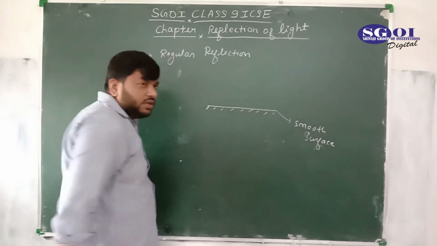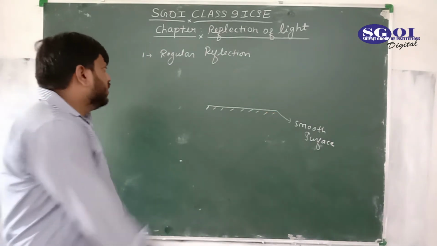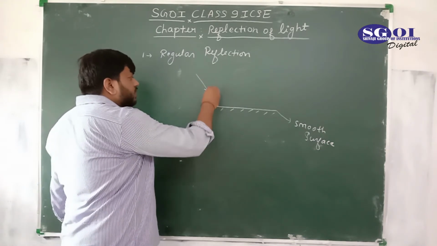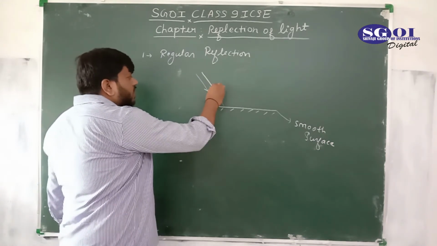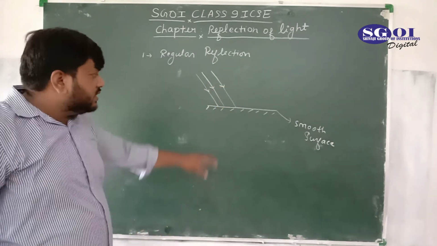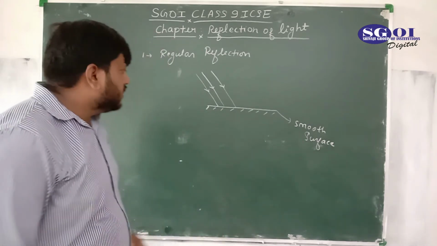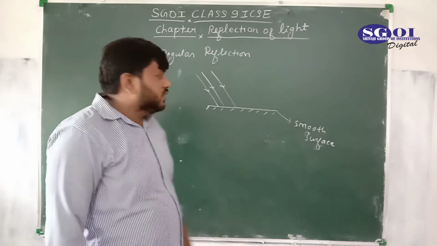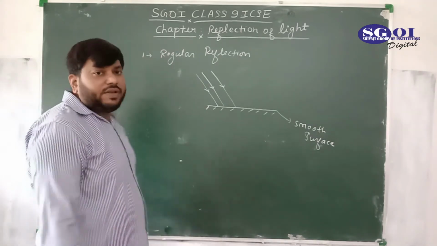Suppose this is a plane mirror, and a number of rays of light which are parallel to each other. These all rays of light are parallel to each other, and are incident on this smooth surface. So, what will be the path of all the rays? How would we make the reflected ray?